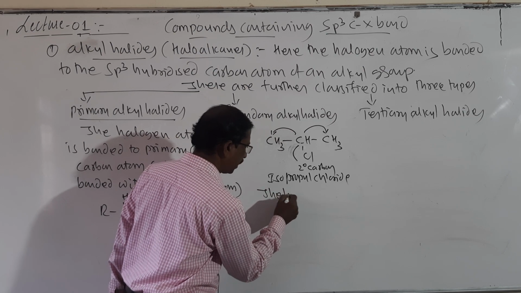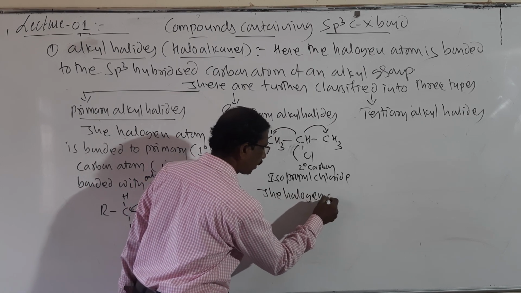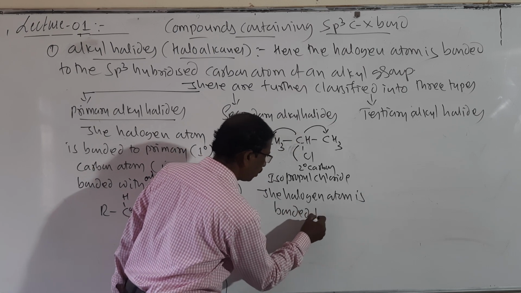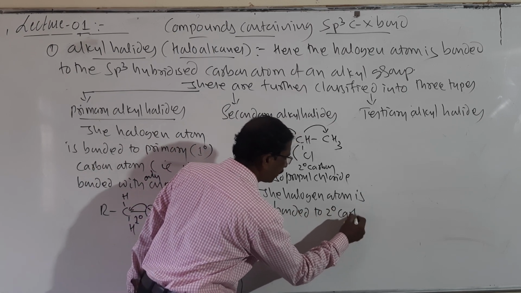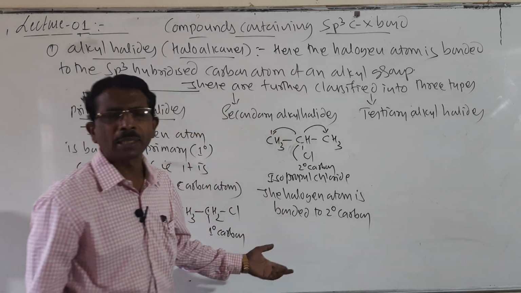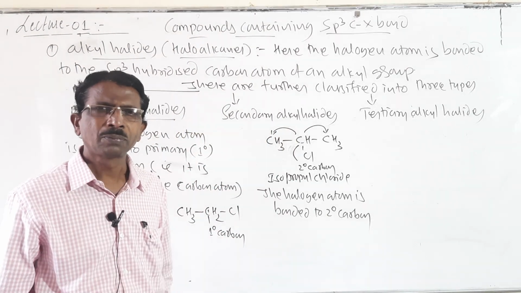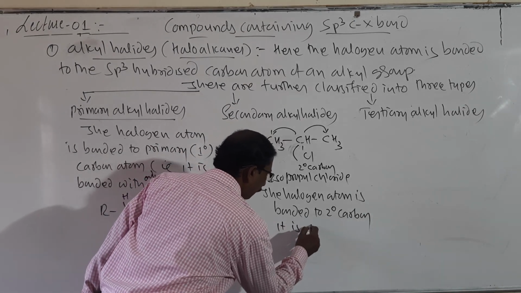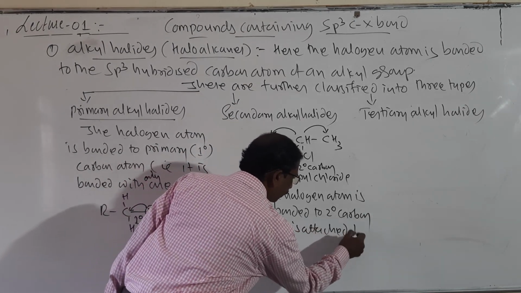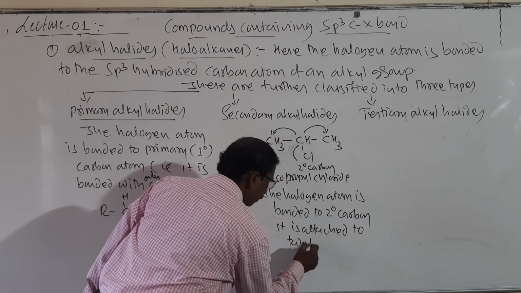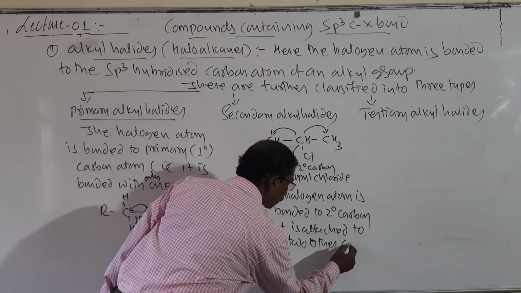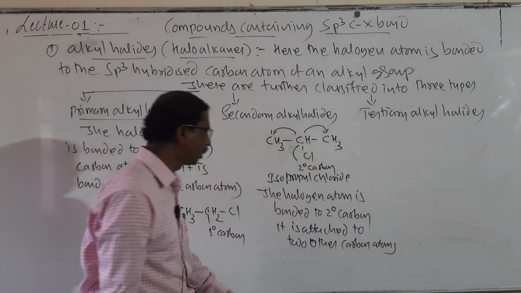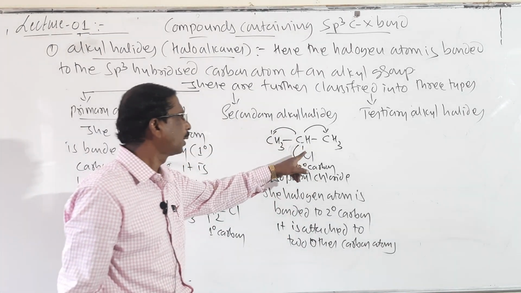So the halogen atom is bonded to a secondary carbon, which is linked to two other carbon atoms. It is called secondary.